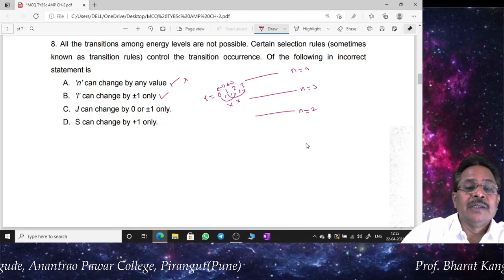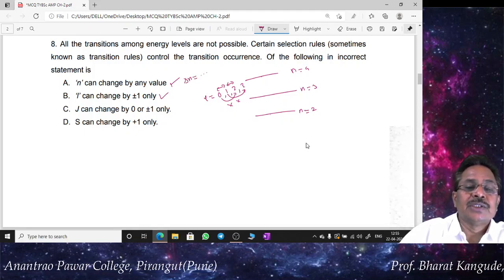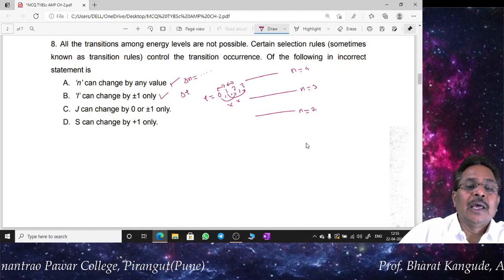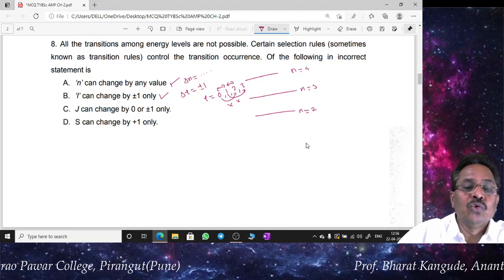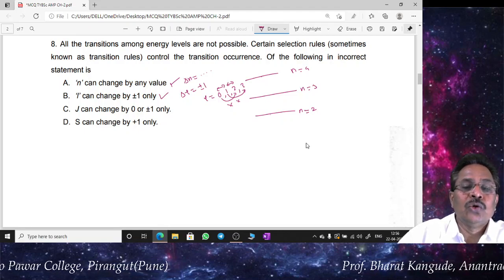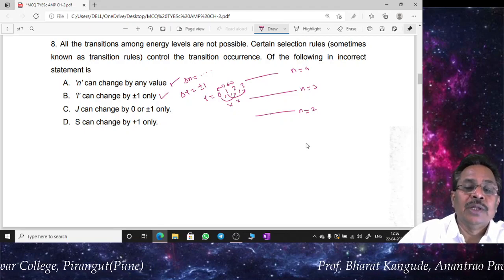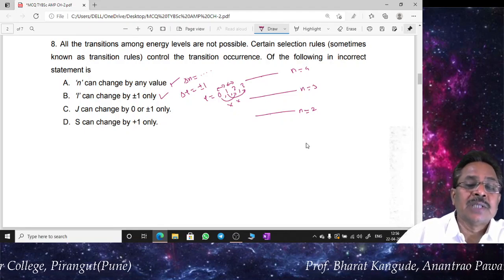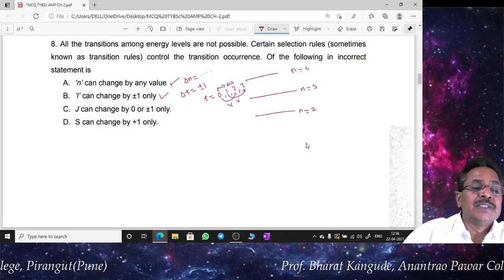So actually we write delta n is equal to anything. That means there is no restriction upon this delta n. Delta L should be equal to +-1 only. Either you can go from 2 to 1 or from 1 to 2, but you cannot directly go from 1 to 3 or from 3 to 1 directly. So these types of transitions are prohibited according to quantum mechanics, and this is called the selection rule. Same is the case here.